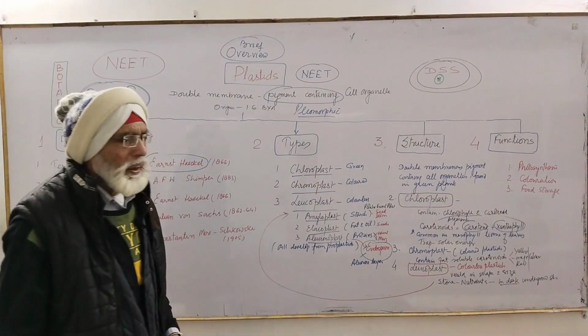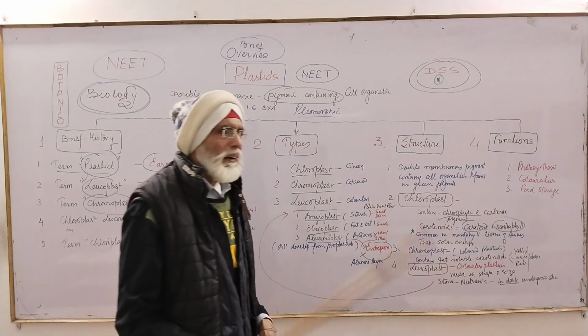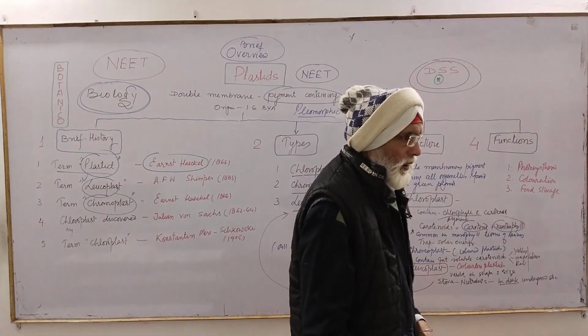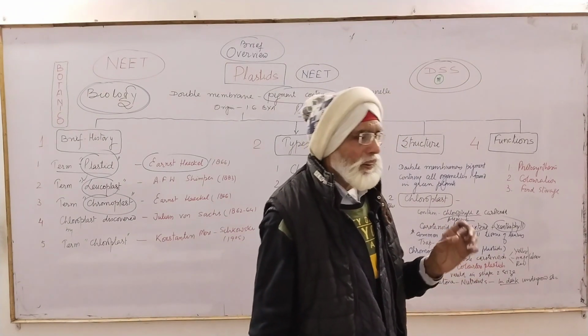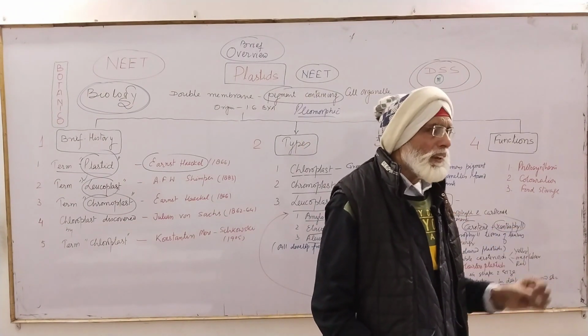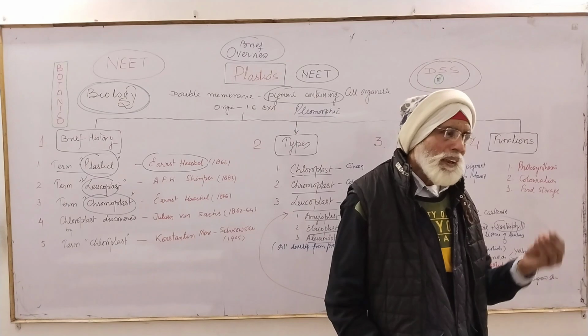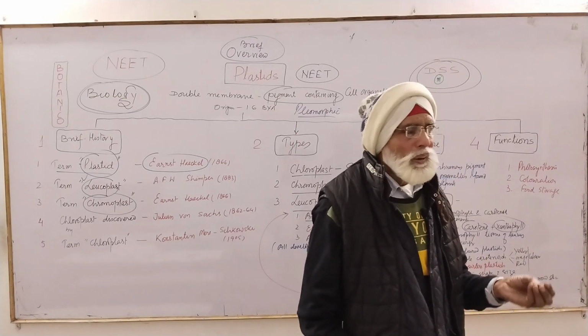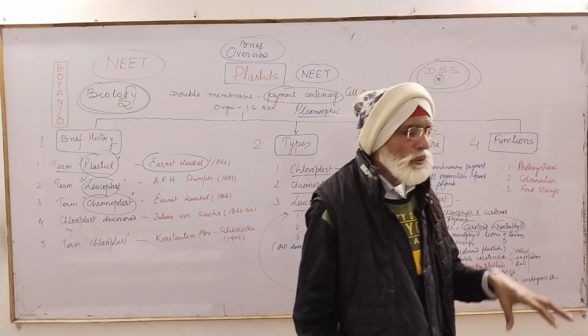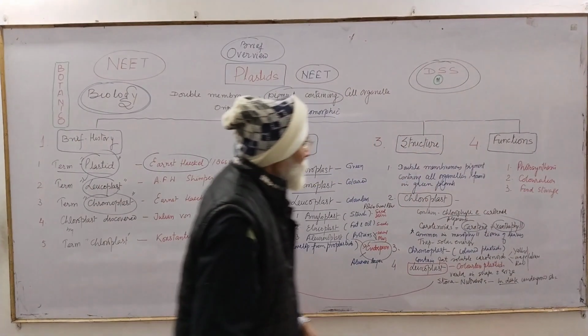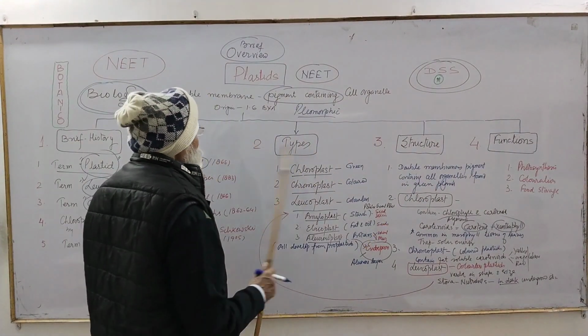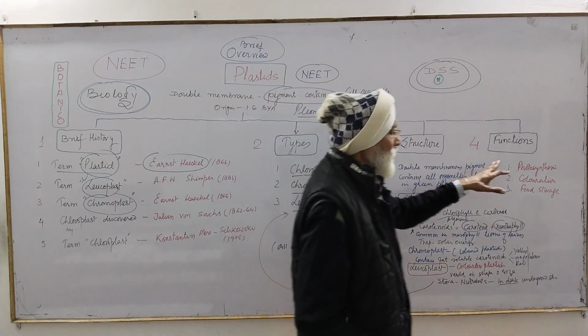they store nutrients and are always present away from the light. Sometimes you have seen the potato when you purchase from the market, they are white, but sometimes they are green, which are exposed to light. If light comes, the potato becomes a little green due to the changing of leucoplast into chloroplast. So now the last topic is function.